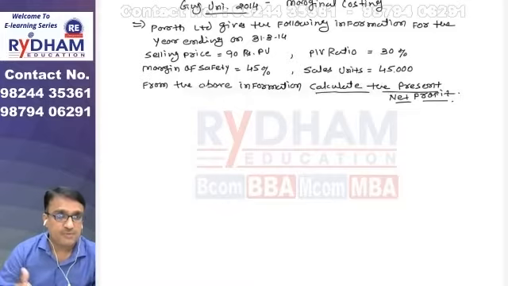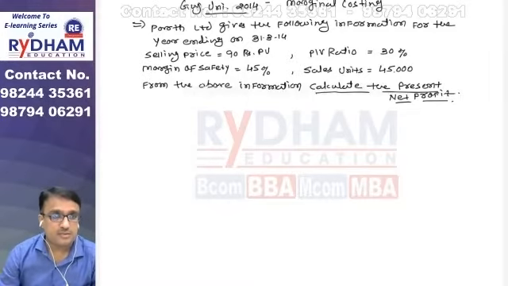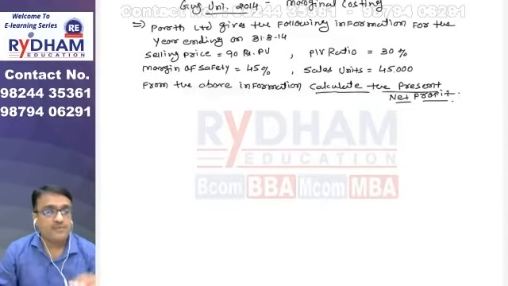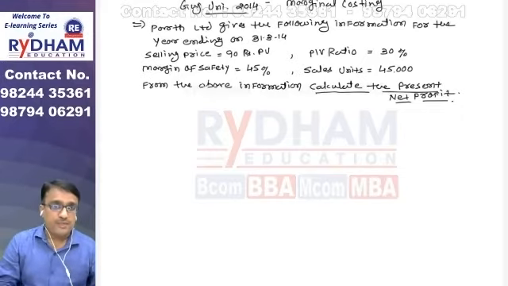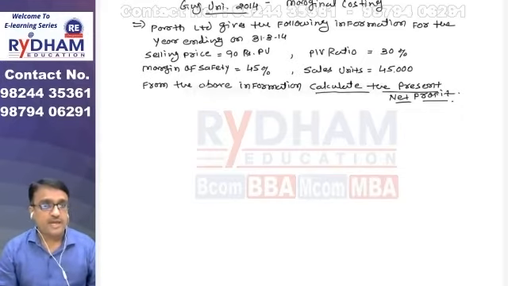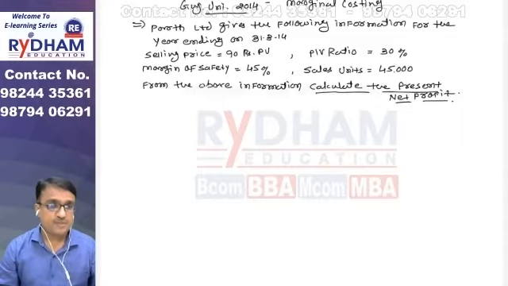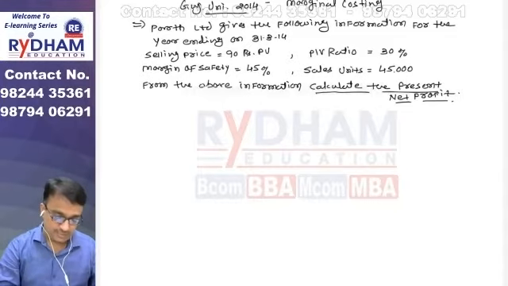So friends, first of all, information analyze karo to selling price is given 90 rupees per unit and sales units are also given. If we multiply our sales units with the selling price, we will get the amount of sales. So first sales calculate kari liye friends.